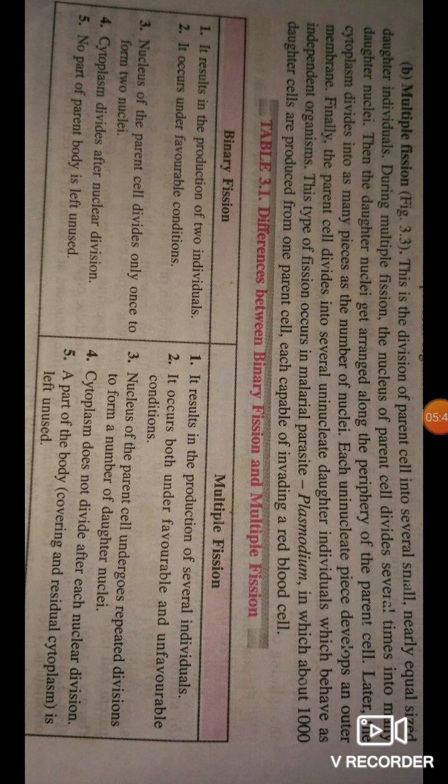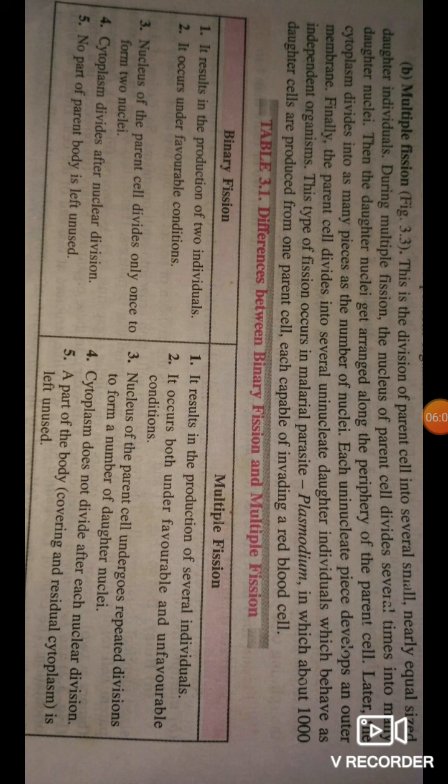these types of fission occur in the malarial parasite Plasmodium, in which about 1000 daughter cells are produced from one parent cell, each capable of invading red blood cells. In this chart we discuss binary fission and multiple fission.